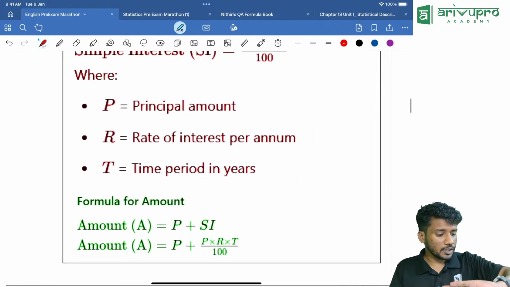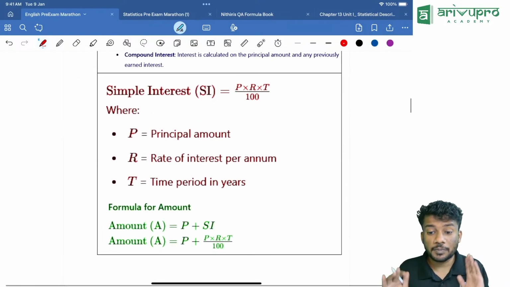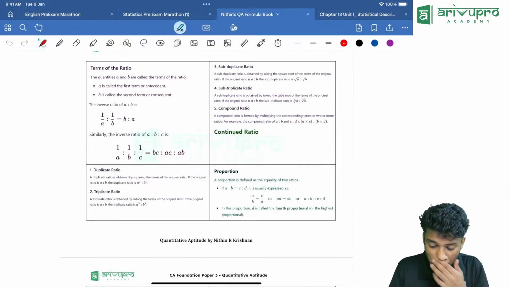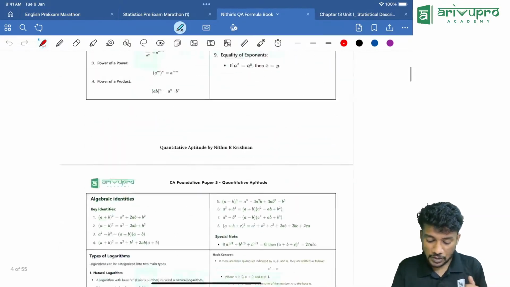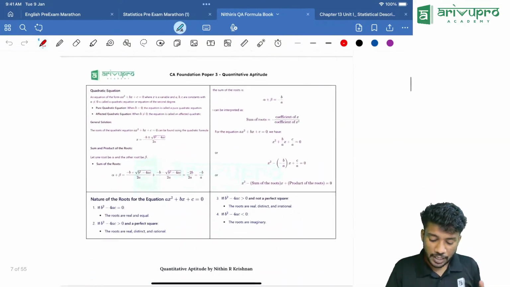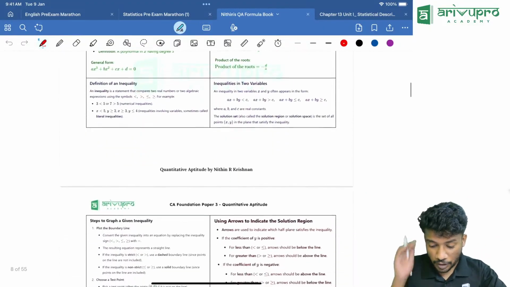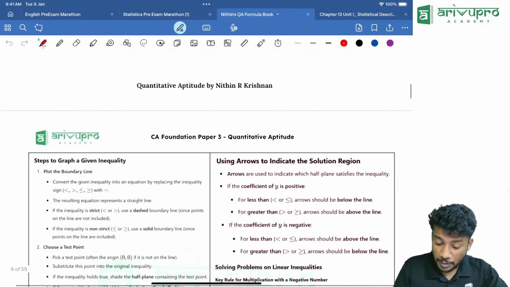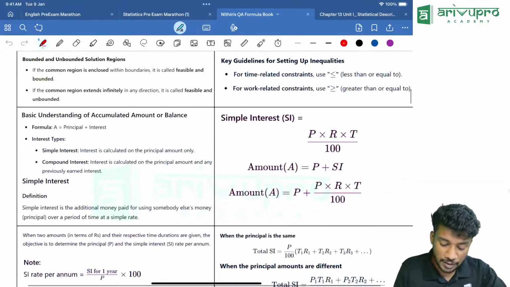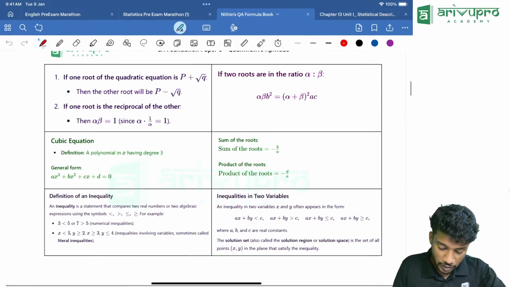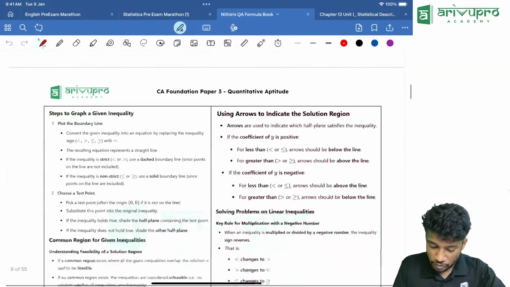Now what we will do is we will just revise the time value of money part, because it is very important. I'll just use formula book to revise it. Okay, yes, everyone should have the calculator, and make sure that your calculator is working properly, otherwise it will be a problem. I'm telling you, make sure that it is working properly.